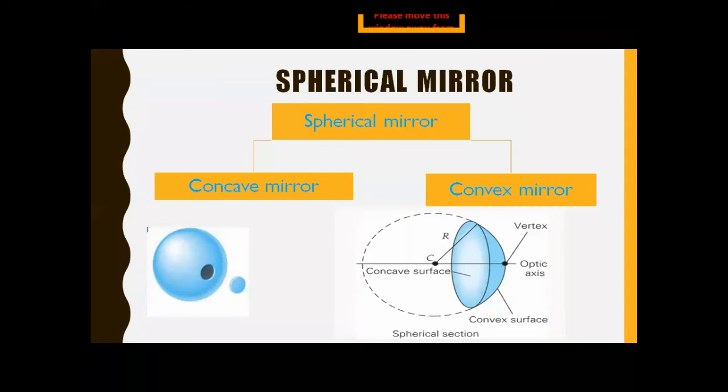So the spherical mirror is divided into two mirrors, concave and convex. The inner reflecting surface is the concave mirror and the outer reflecting surface is the convex mirror. Okay, take a screenshot and we will move forward.